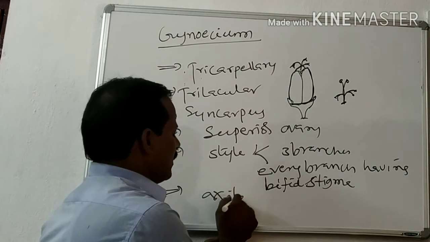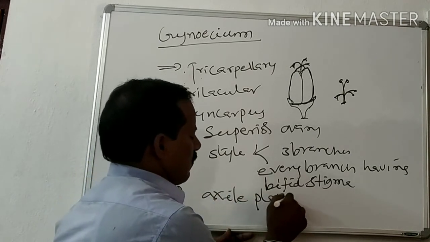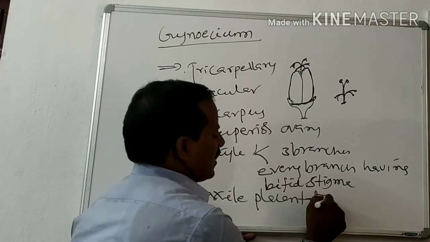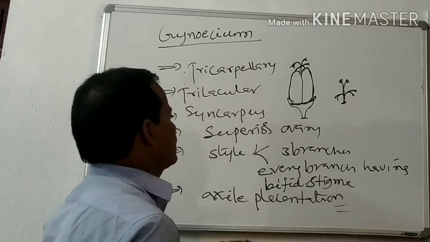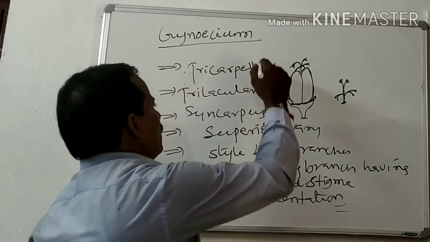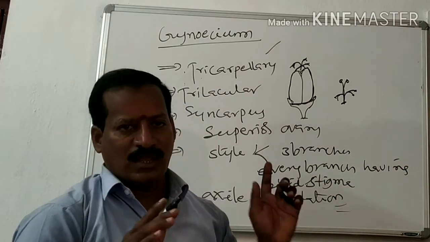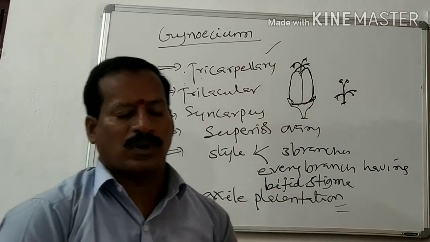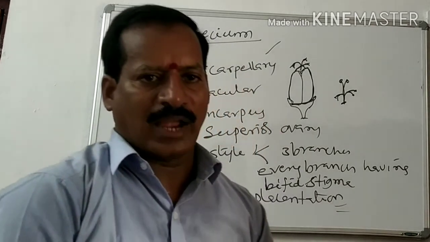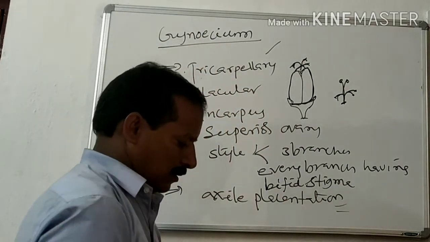And a very important point is that axial placentation is present. In all members of the Euphorbiaceae family, they possess the same character. So it is a very, very important point of the Euphorbiaceae, right? And the next is fruit.